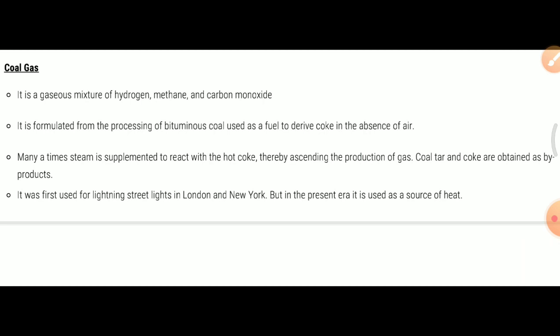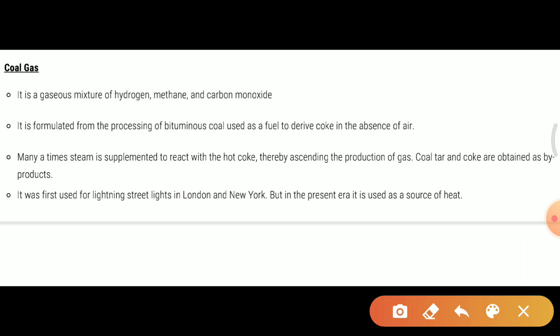So, the main points about the coal gas: it is a gaseous mixture of hydrogen, methane, and carbon monoxide. It is produced from the processing of bituminous coal to derive coke in the absence of air.